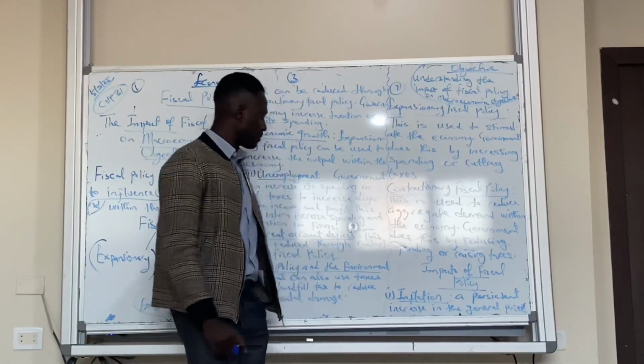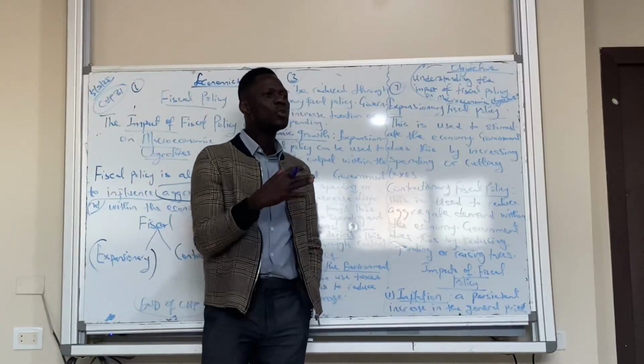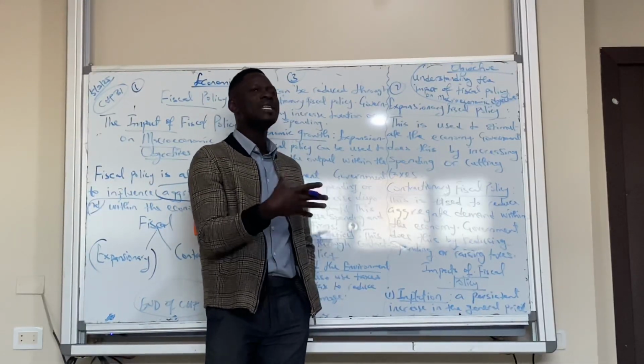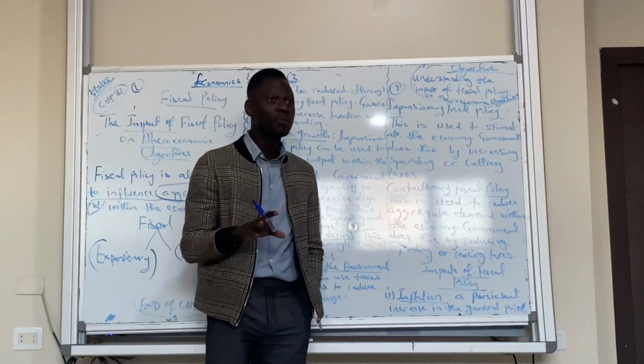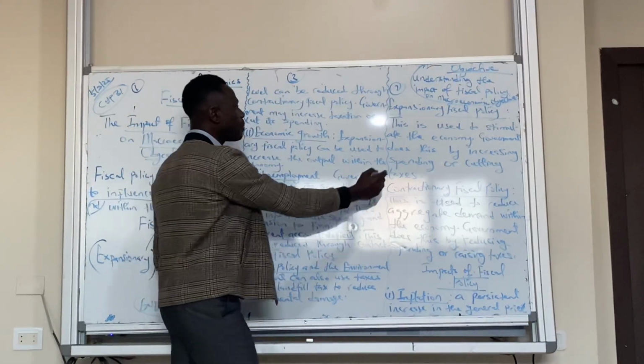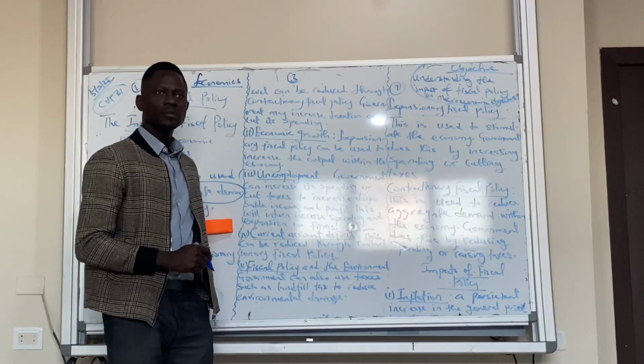Do we get it, please? The third one, unemployment. We know what unemployment is. A situation whereby people seek for employment, but they are unable to get one. So if unemployment has to be reduced within the economy, government has to use what? Expansionary fiscal policy. Are you with me, please?